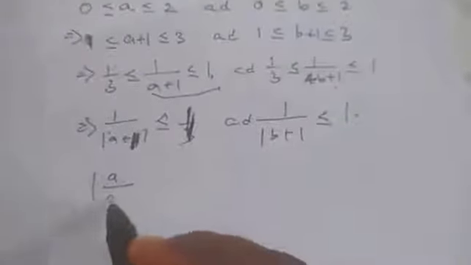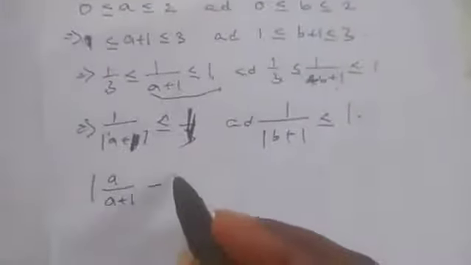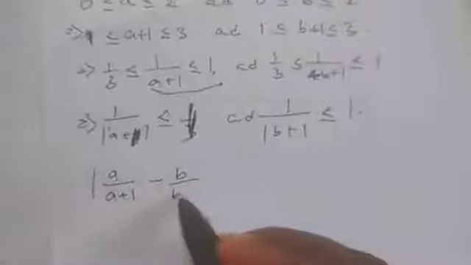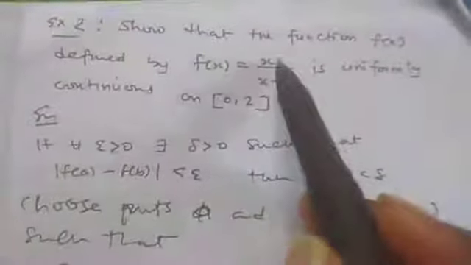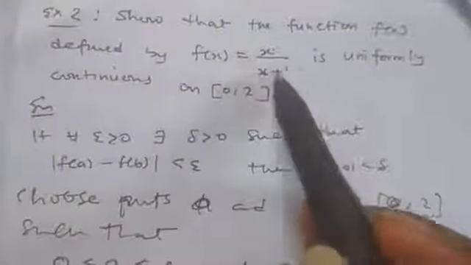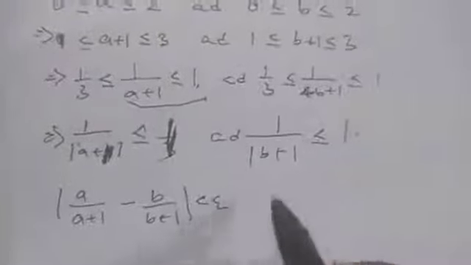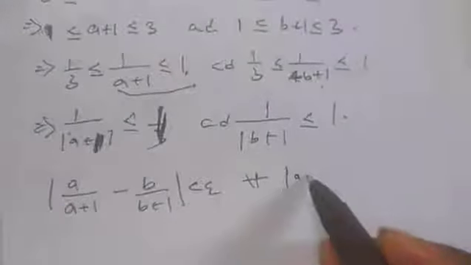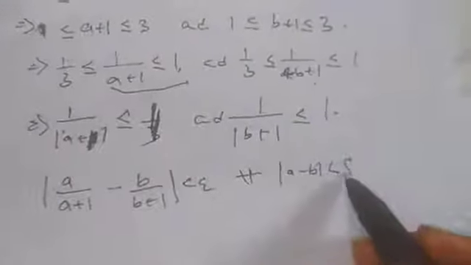So this is f of a. f of a will be a over a plus 1 minus f of b, which will be b over b plus 1, because our f of s is this. This is less than epsilon for all absolute value of a minus b less than delta. Our aim is to find the value of delta.